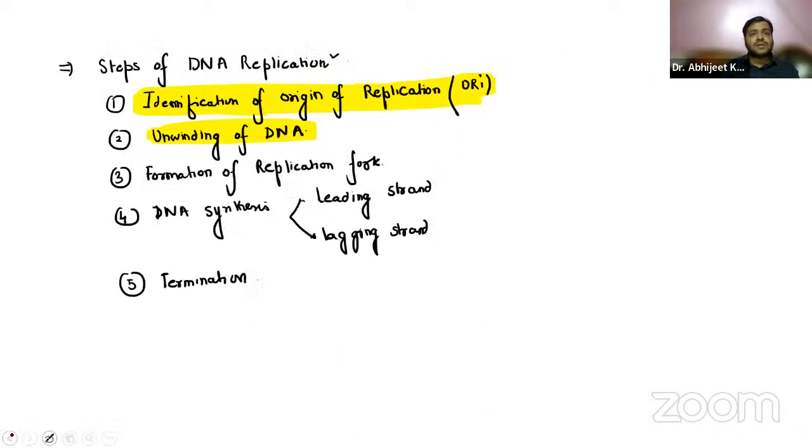Coming on to the third step, the formation of the replication fork.